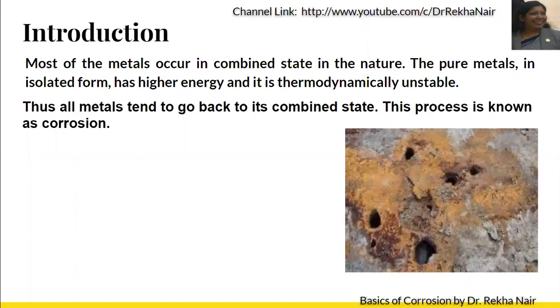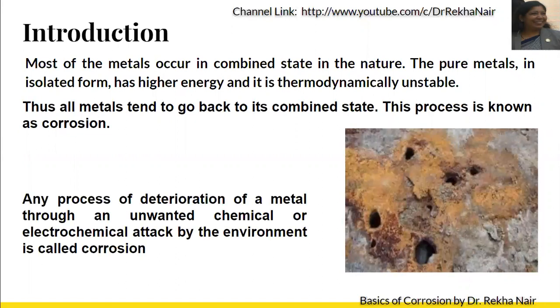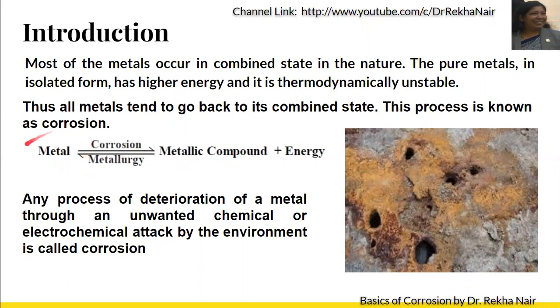That is, the deterioration of the metal by some unwanted chemical or electrochemical attack by the environment is called corrosion. If you see this, metal upon corrosion will form a metallic compound that will release some amount of energy. It means that when metal becomes a metallic compound, it will have a lower energy, so it will tend to go into the combined state. So corrosion is a very easy process because the metallic compound is at a lower energy state.